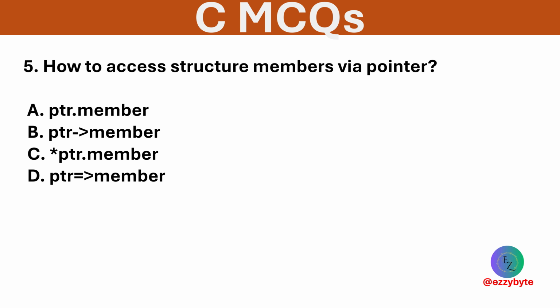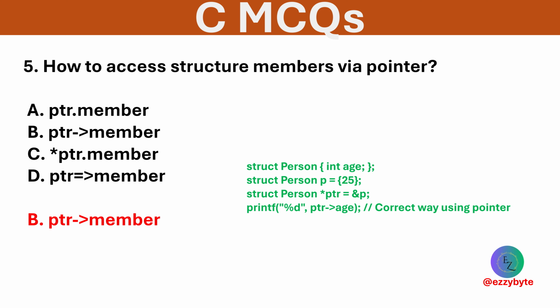How to access a structure member via pointer? Options are given below. Option B is correct. We use the arrow operator to access members via pointer.